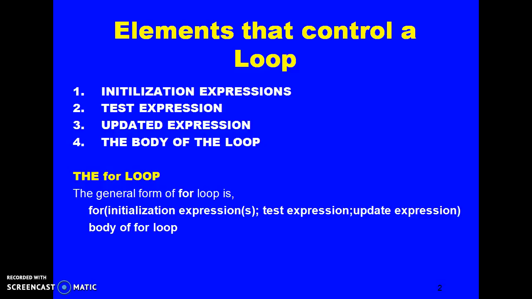The for loop. The general form of the for loop is: for, in brackets, initialization expression semicolon, test expression semicolon, and update expression, and closing the bracket. After this, the body of the for loop starts.